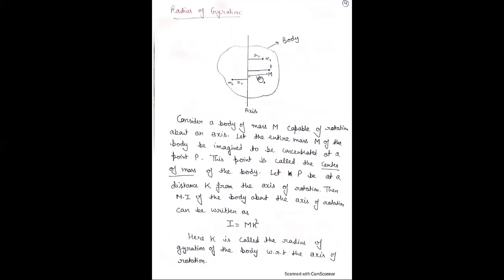The radius of gyration is a measure of the distribution of the mass of a body relative to a given axis of rotation. A large radius of gyration, a large k, means that on average the mass is relatively far from the given axis of rotation. The SI unit of radius of gyration is the meter, because it is a distance.